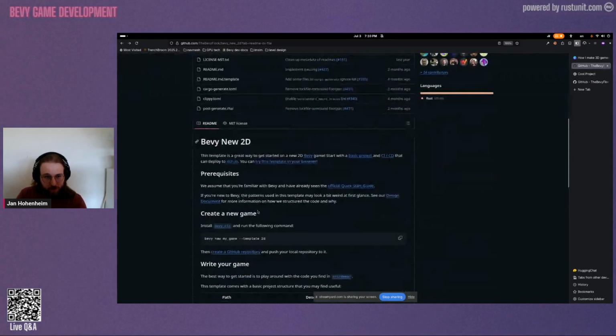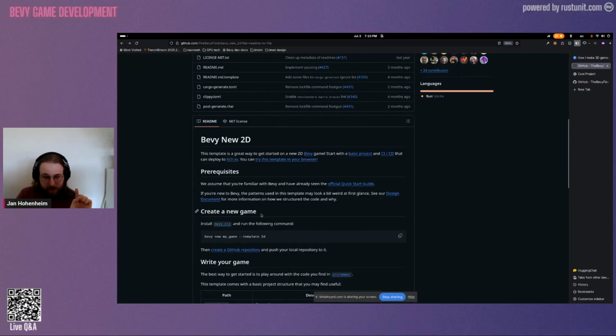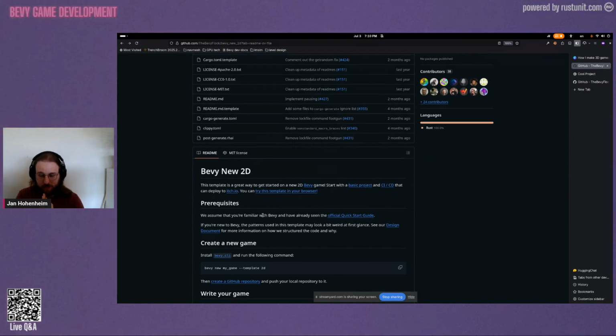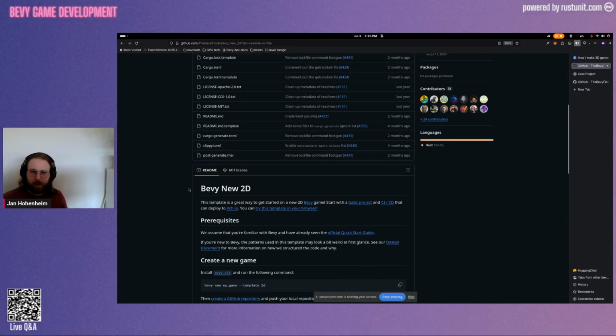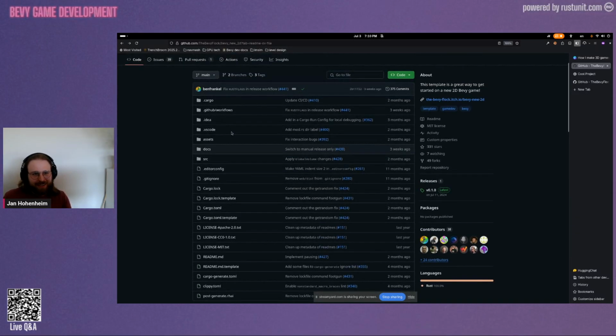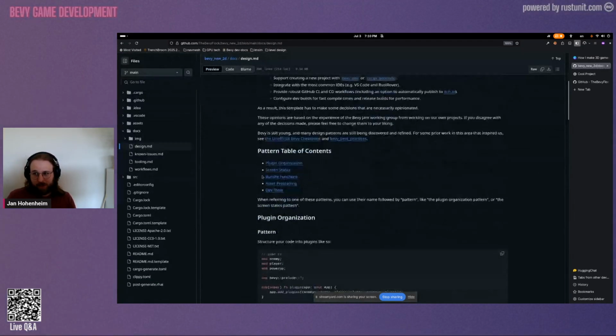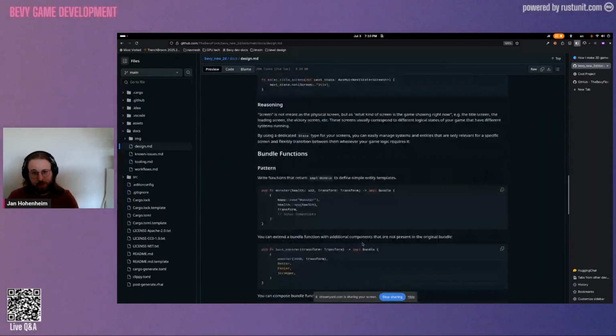Very important for you out there. This here shows you how to organize your Bevy app. I've had many people over the years ask me, okay, cool, I know how to do single examples and whatnot. How do I organize a full game? Well, here's the answer. And there's also a nice design document that you can read up for more organizational patterns.